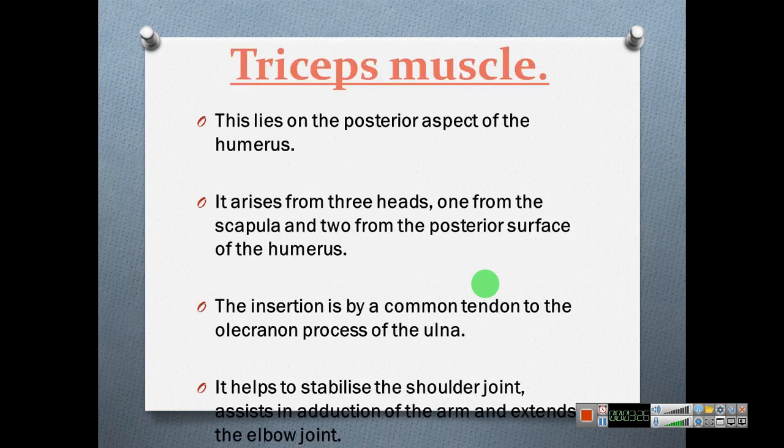Triceps muscle, also I have discussed it. This lies on the posterior aspect of the humerus. It arises from three heads, one from the scapula, two from the posterior surface of the humerus. Insertion from the common tendon to the olecranon process of the ulna. It helps to stabilize the shoulder joint, helps to keep the shoulder in correct place.